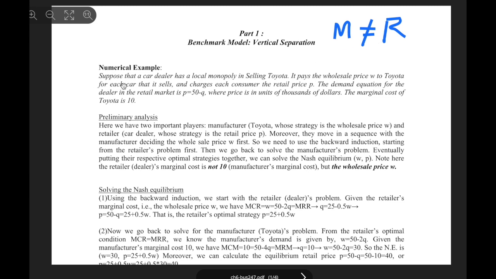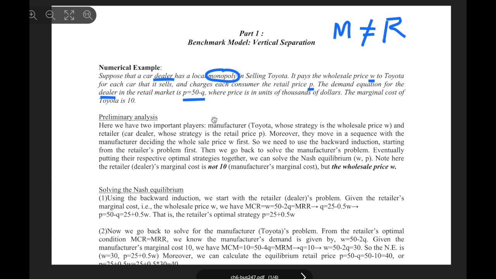Numerical example. Suppose that a car dealer has a local monopoly in selling Toyota. So we have a monopoly retailer, right? The dealer is a retailer, and it pays the wholesale price W to Toyota for each car that it sells and charges each consumer the retail price P. The demand equation for the dealer in the retail market is P equals 50 minus Q, where price is in units of thousands of dollars. The marginal cost of Toyota is $10.